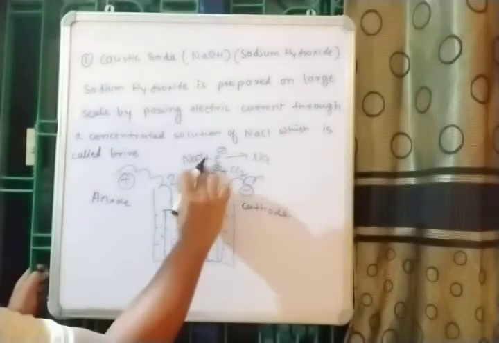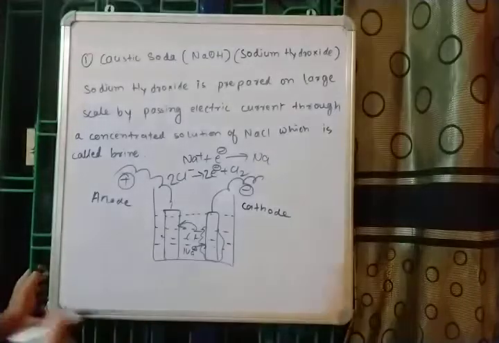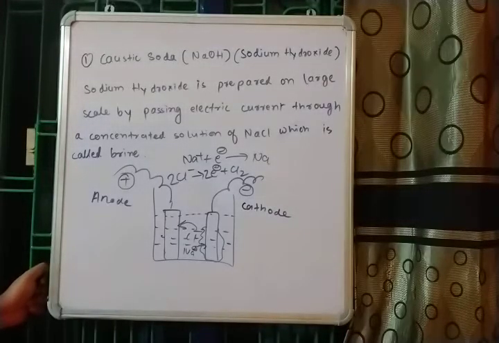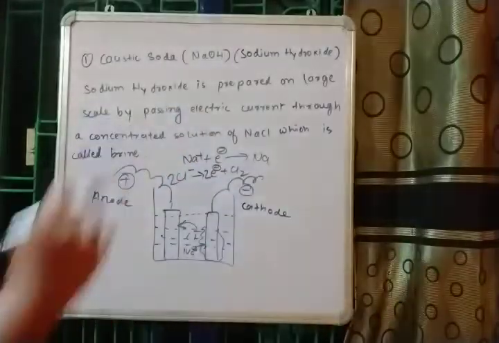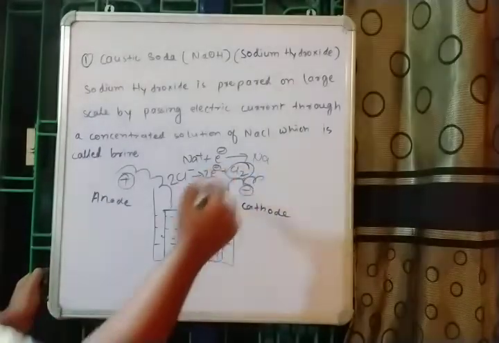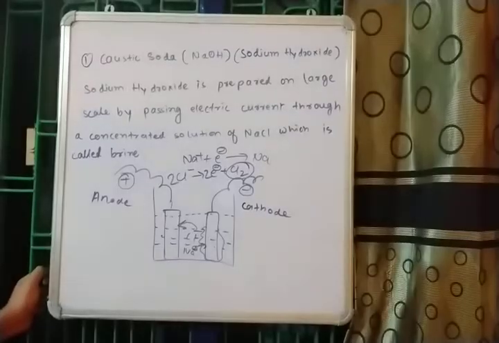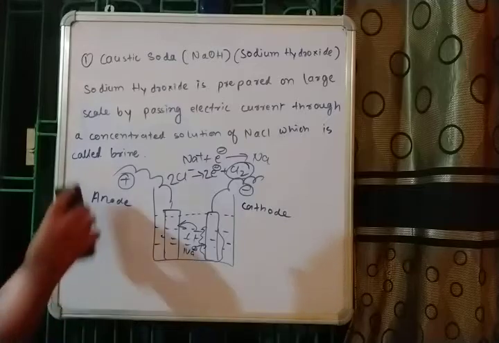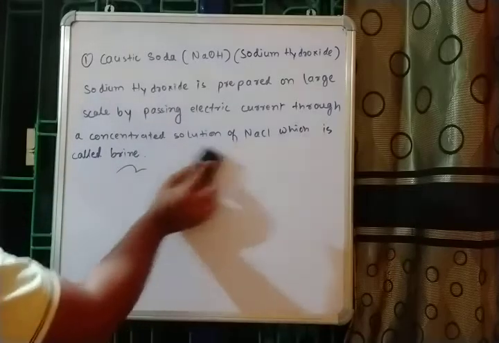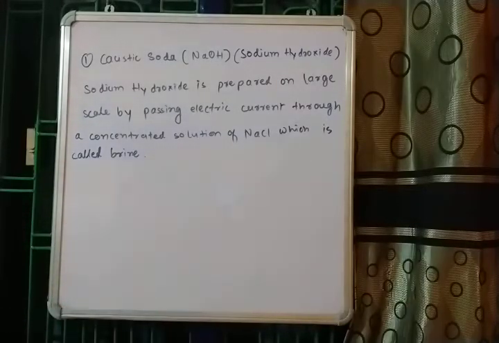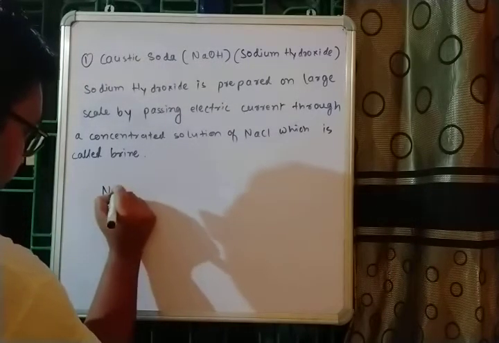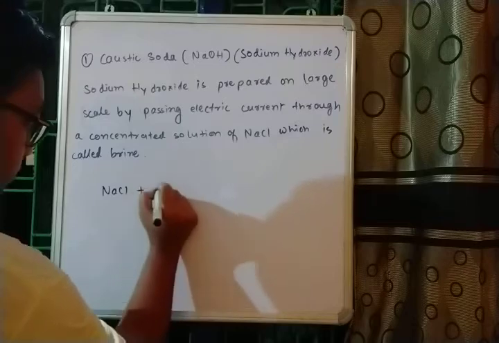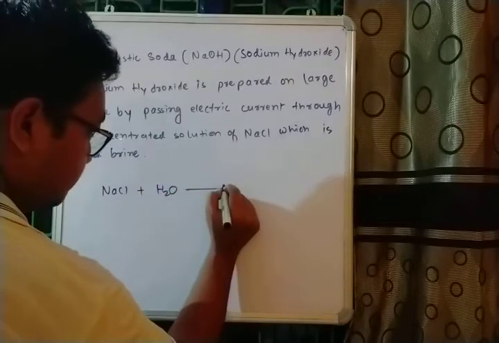To make it equal, we will use 2 electrons and 2 Cl- on this side. This is how it is converted, and we get chlorine gas. This is called electrolysis, and if I have to write down the reaction for you, it will be like the following: NaCl plus H2O.